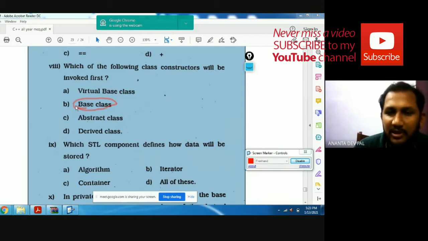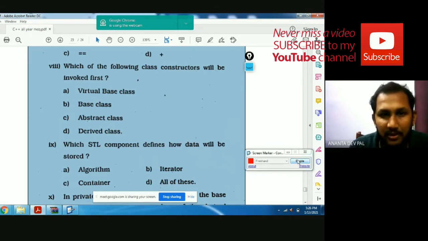Which STL component defines how data will be stored? Algorithm, iterator, container, all of these. Which component defines how data will be stored? The answer is all of these.